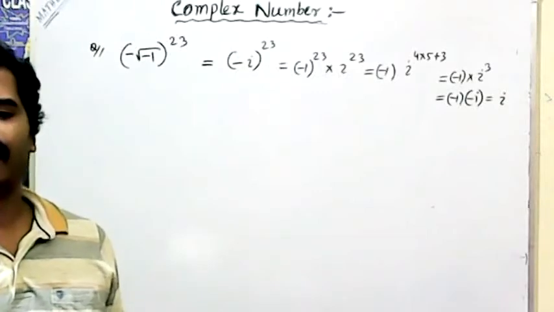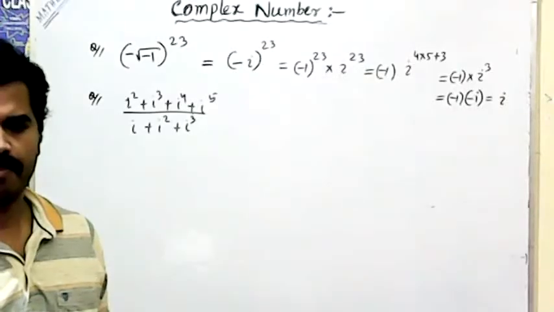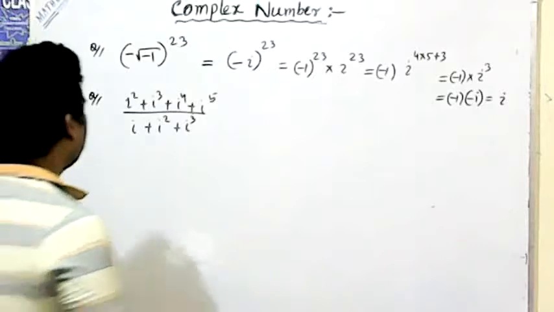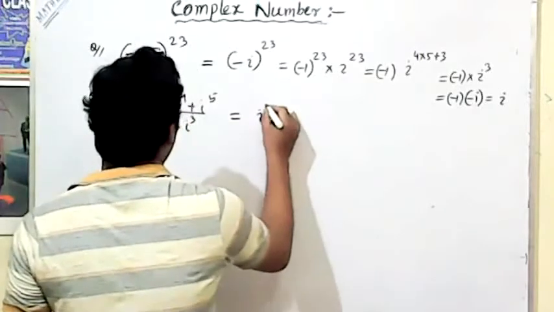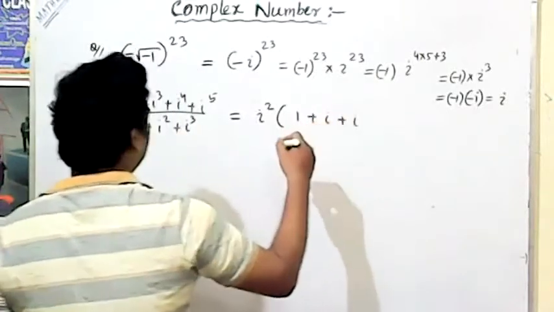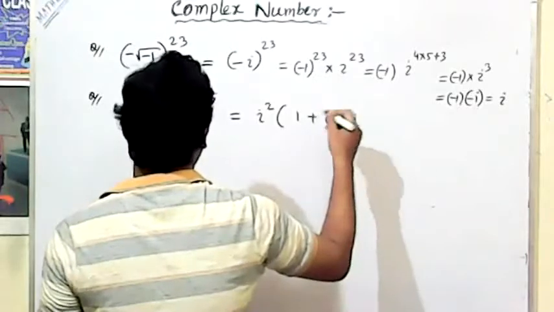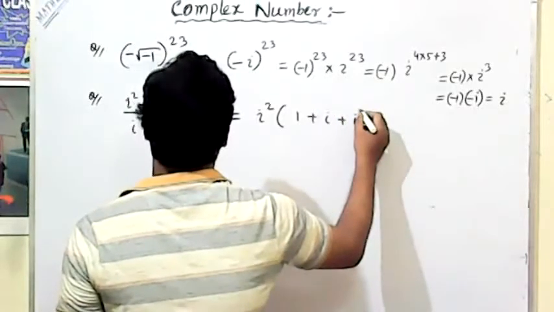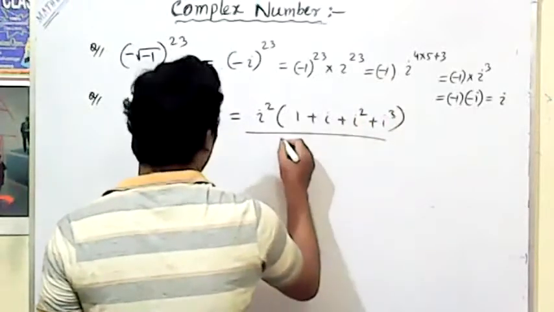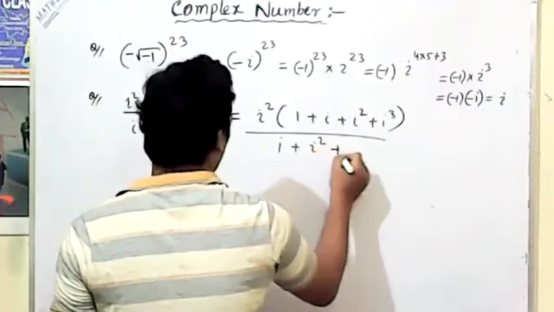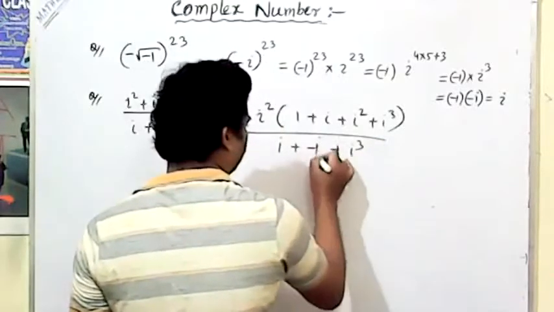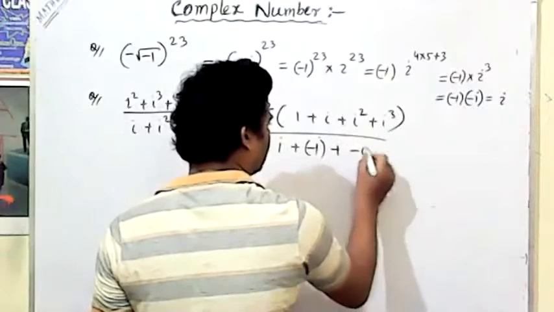In a similar way, we can find another. Now what question is there? This is equal to i square. If you take 1 plus i to the power 2 plus i to the power 3 divided by i plus i square plus i cube, it means what value comes directly: i square is equal to minus 1, i cube is equal to minus i.